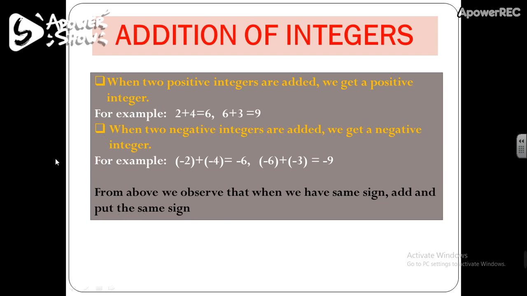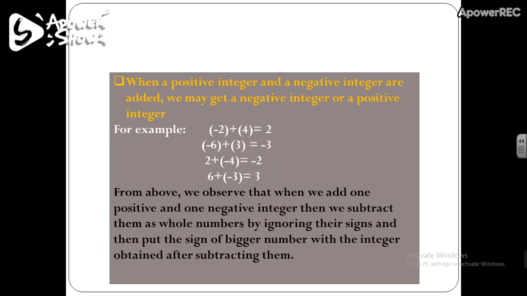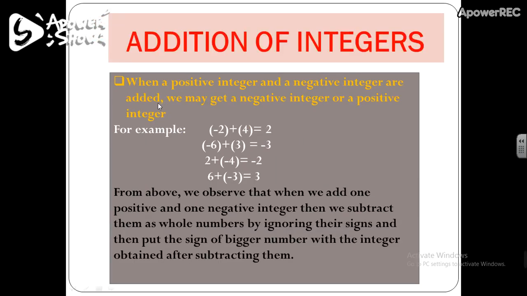Now what if we add a positive integer and a negative integer? So let's see. When a positive integer and a negative integer are added, we may get a negative integer or a positive integer. So whenever you try to add a positive integer and a negative integer, you get either a positive integer or a negative integer.